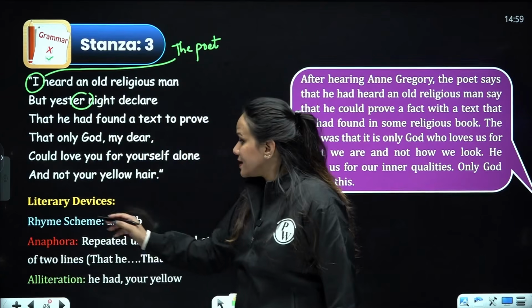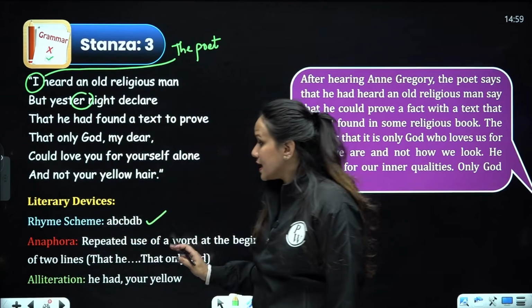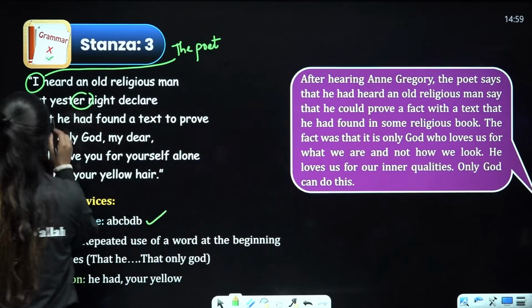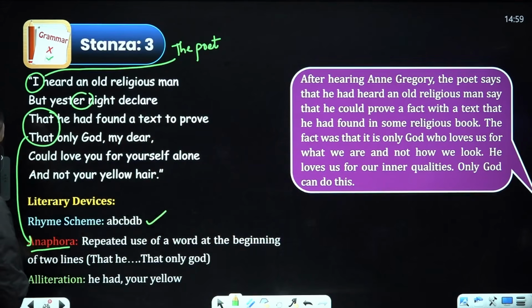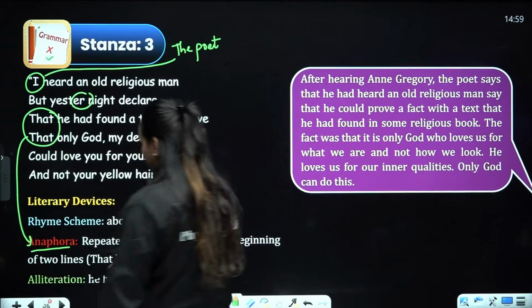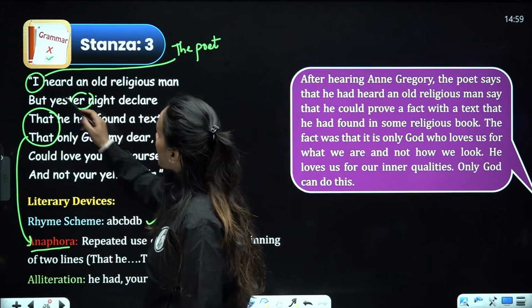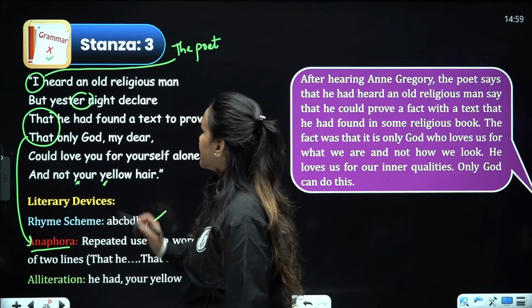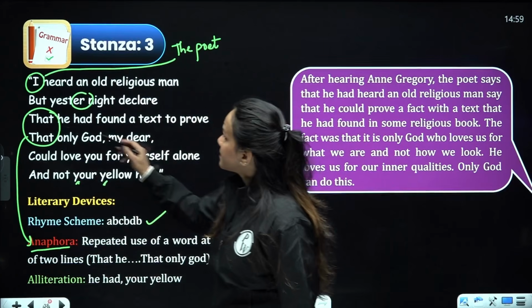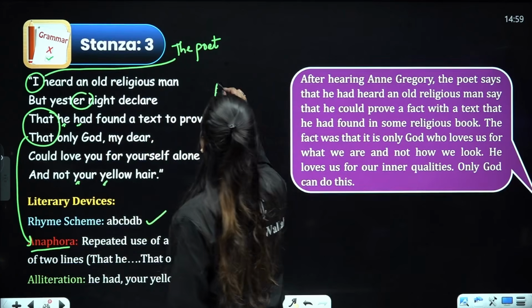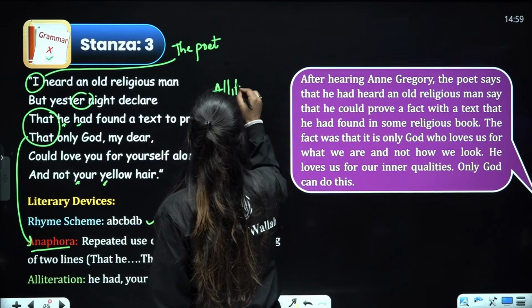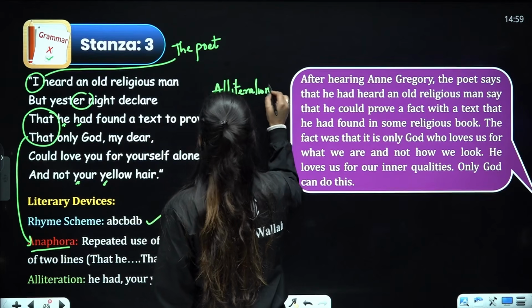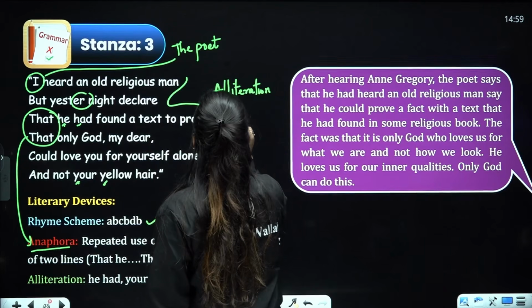Literary devices: the rhyme scheme ABCB that we have discussed. Then we have anaphora, clearly evident in this, that is being repeated. Then alliteration, if we talk about words like yellow, why. Then we have he had, alliteration is there. And there is enjambment in these.